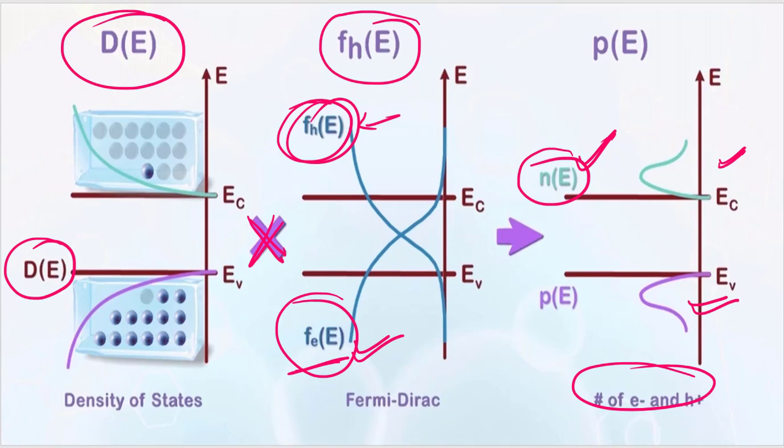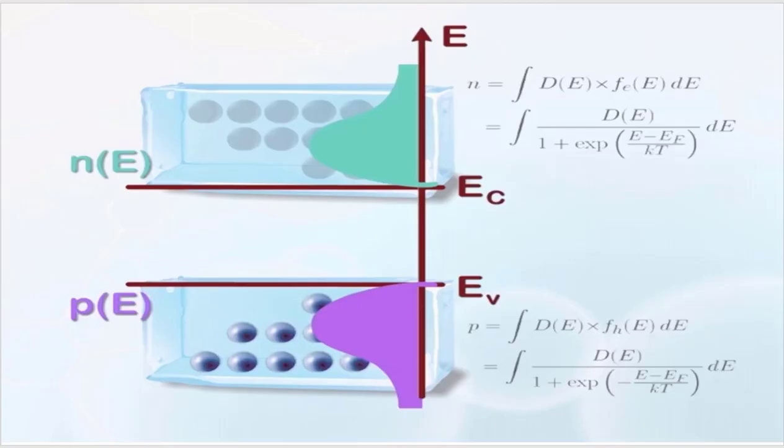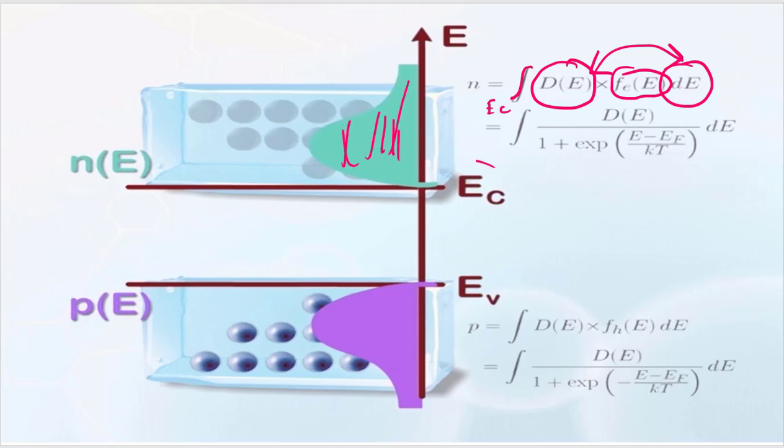Now, in order to find the total number of electrons and the total number of holes, you need to integrate. Just remember this d of E times dE was the number of states in the dE energy range. If you multiply this with the Fermi-Dirac distribution function for the electrons and integrate it from EC to the top of the conduction band, which we do not know, so for the sake of simplicity let's say E top.